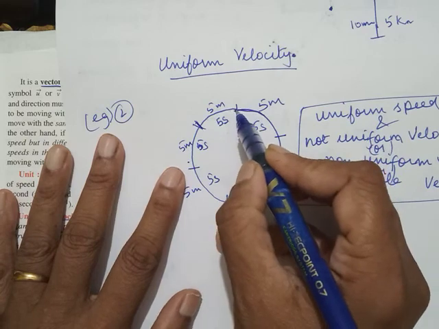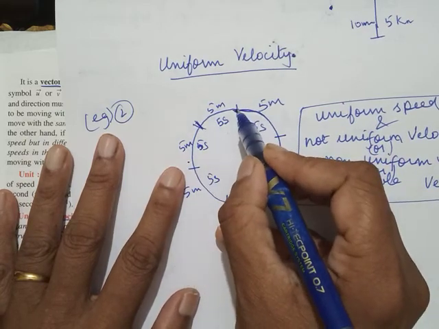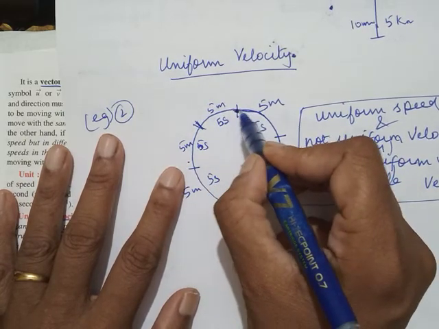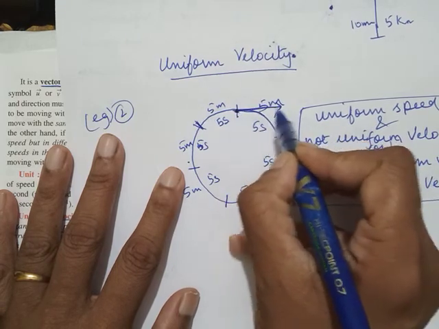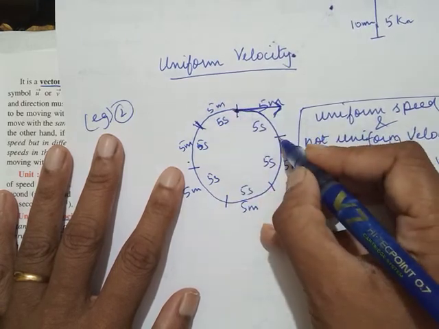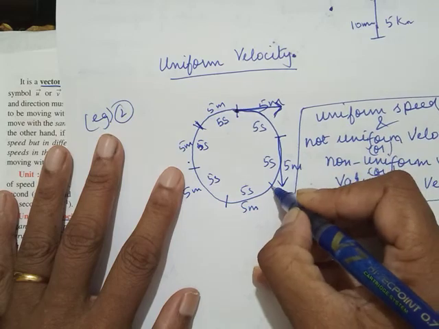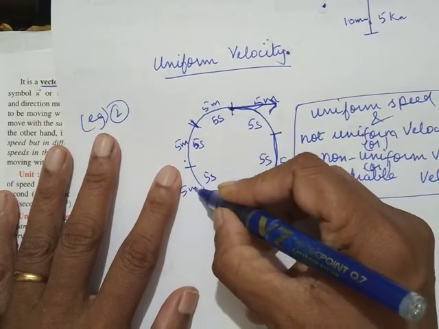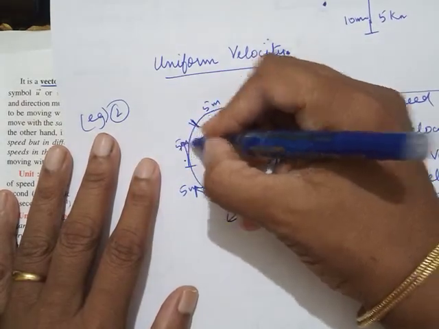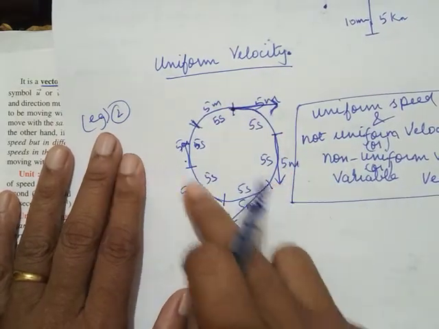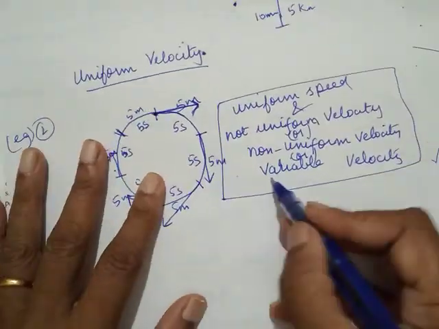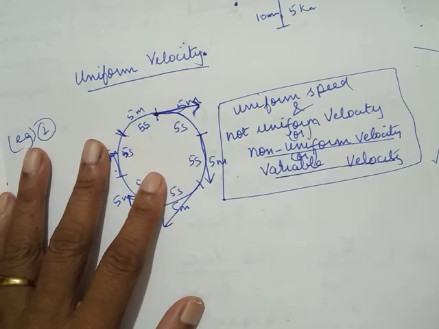Now, how do we find the direction in a circular path? At this point, if I want to know the direction, I should draw a tangent. So this is the direction at this point. At this point, the direction is like this. At this point, the tangent will be like this. So can you see the direction changing? The direction is changing continuously. Therefore, it is non-uniform velocity or variable velocity.